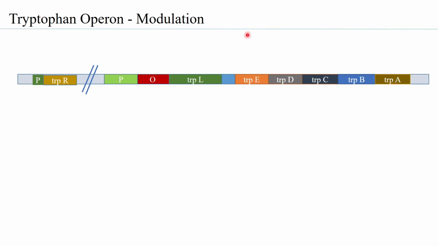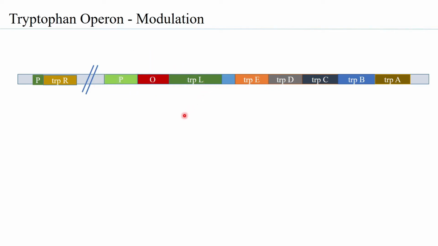So, let us understand what is modulatory regulation by the tryptophan operon. If you have the aporepressor not in the form of holorepressor, then the RNA polymerase comes and binds to the promoter and starts transcription. As it starts transcription, the first gene to be transcribed is the gene for the leader peptide.